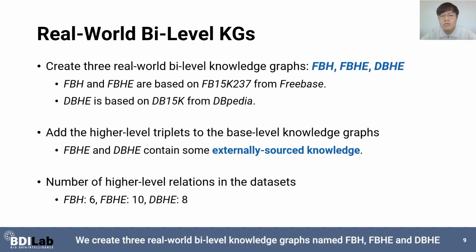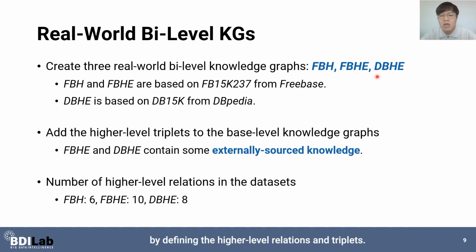We create three real-world bi-level knowledge graphs named FBH, FBHE, and DBHE by defining the higher-level relations and triplets. FBH and FBHE are based on FB15K237, and DBHE is based on DB15K. FBHE and DBHE contain some externally sourced knowledge.